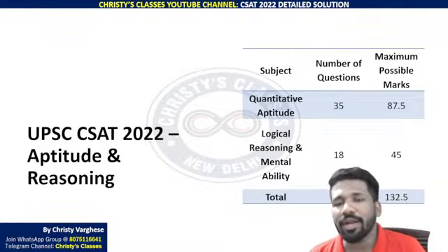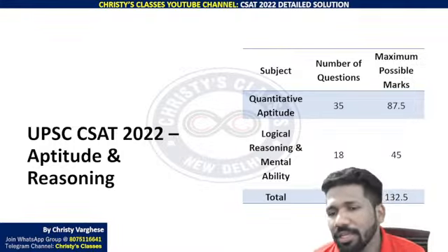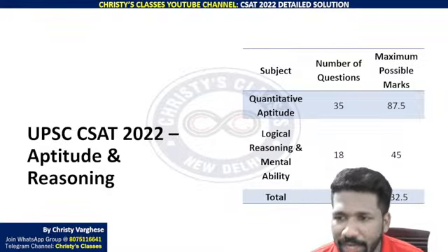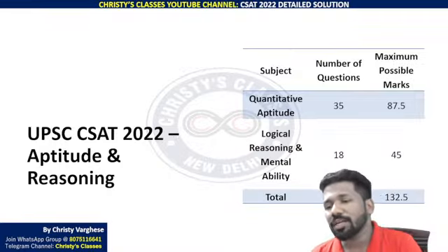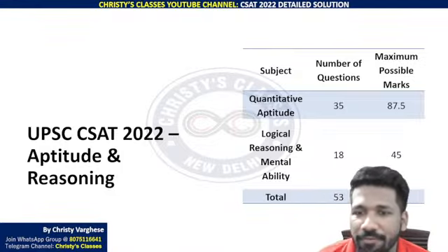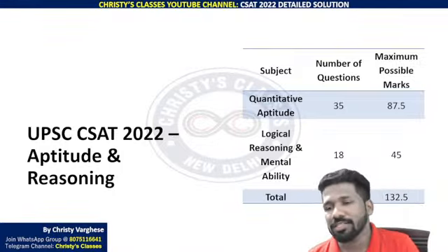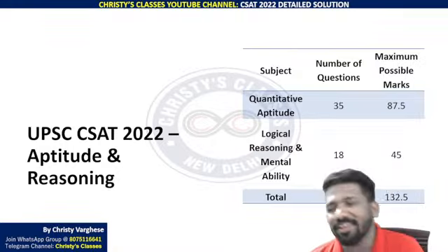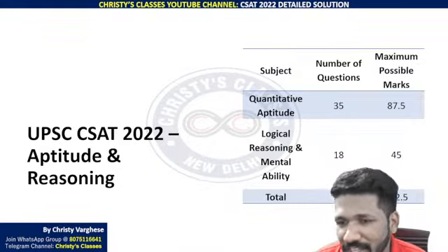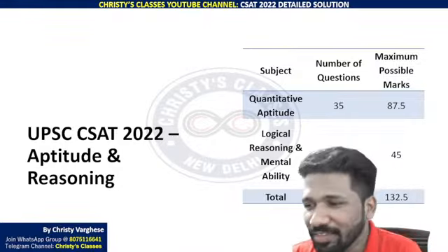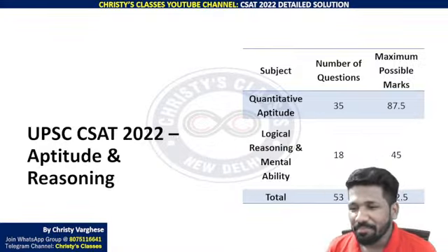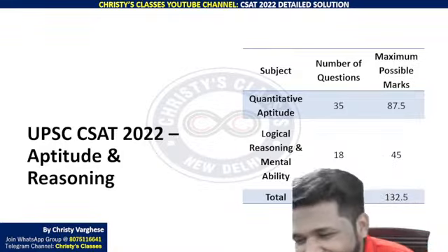In 2022, quantitative aptitude, logical reasoning and mental ability, these two sections together, roughly 53 questions were there, and every question was 2.5 marks each. So 132.5 was the maximum possible marks you can get from these two. The aptitude and reasoning section itself was 132, and the qualifying cutoff is just 66. That is exactly half of it. That means if you do half the questions right without any negative marks from these two sections itself, you can clear the exam. But without any negative marks, that is not that easy.